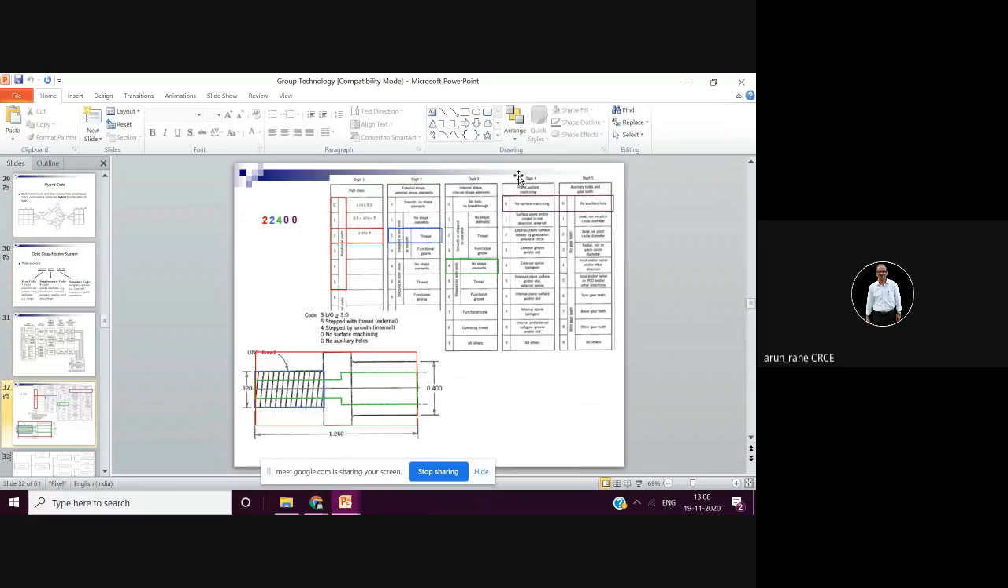So this is how you can understand 22400. So what does 2 mean? See now, this first 2 means this L by D ratio is more than 3. Then the second 2 means there is a threading here. Then 4 means this. Then 0 means there is no surface method. Then again 0 means there is no auxiliary hole on the surface. So this way you can understand the complete geometry from the code.